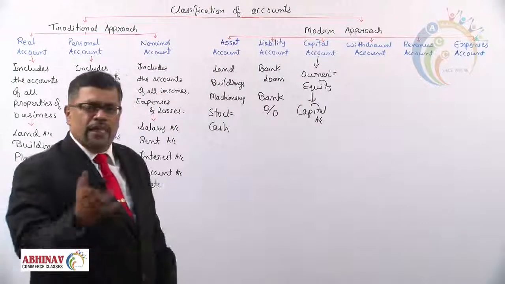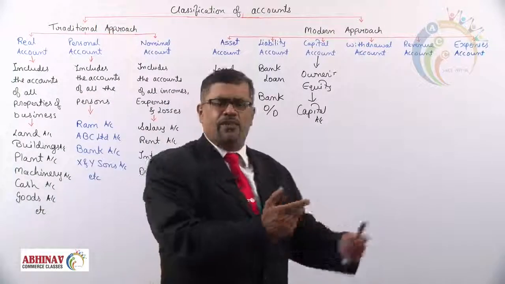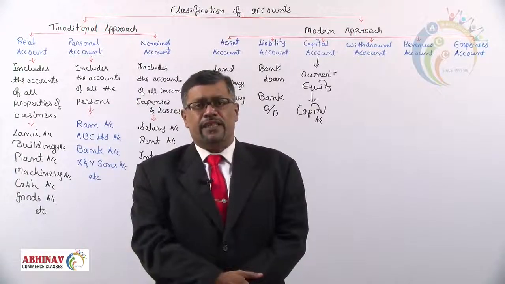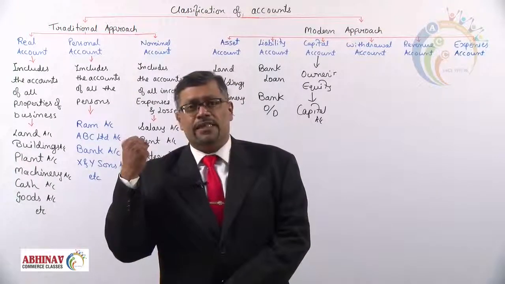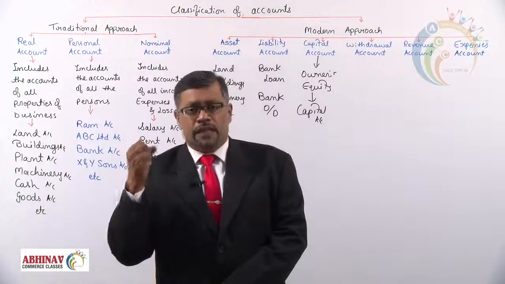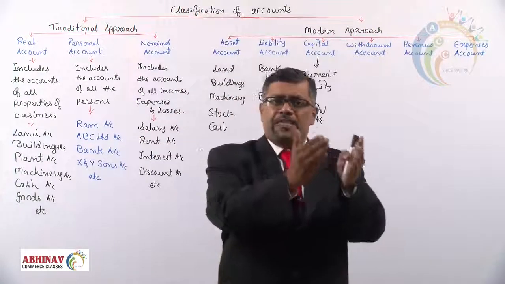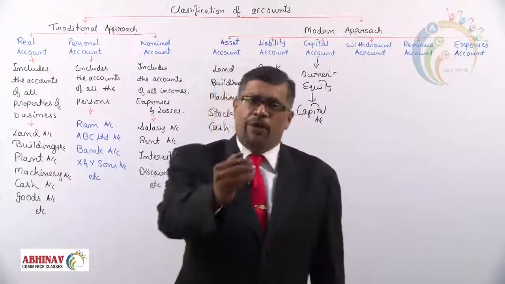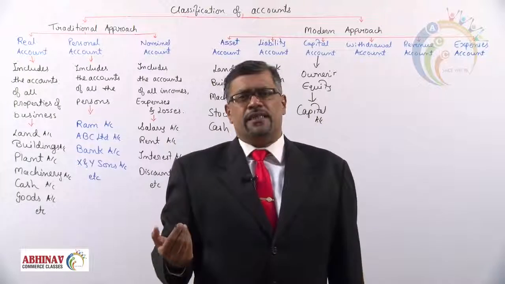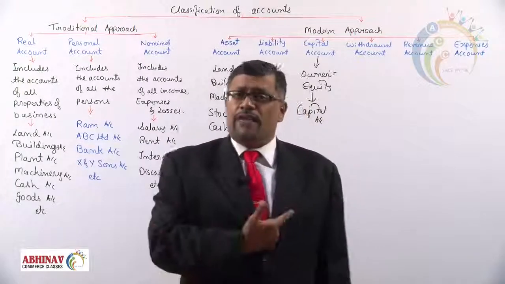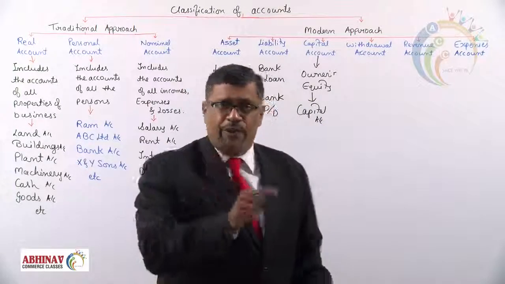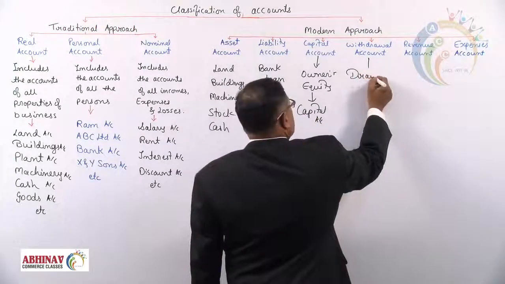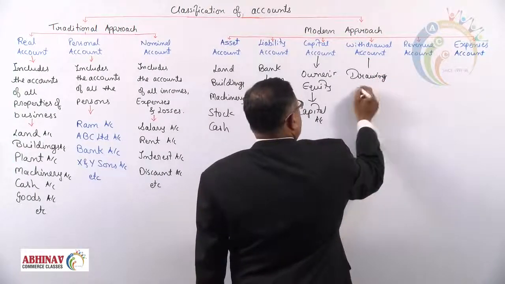Withdrawal accounts. Many times it so happens in the case of a partnership firm that the amount invested is withdrawn by the partners. Say, for example, they have invested capital of 1 lakh each. Some of the partners withdraw 20,000 from the business. They have withdrawn. That is called withdrawal account. And withdrawal account includes drawings.